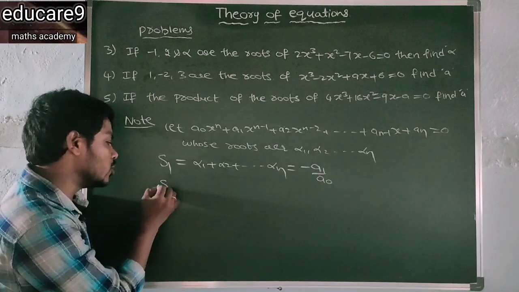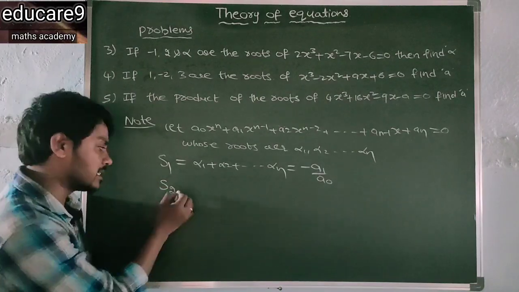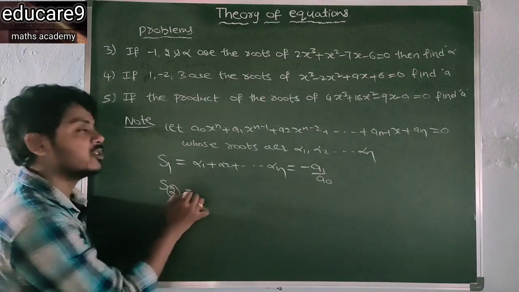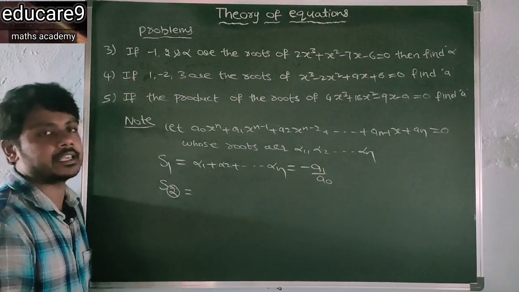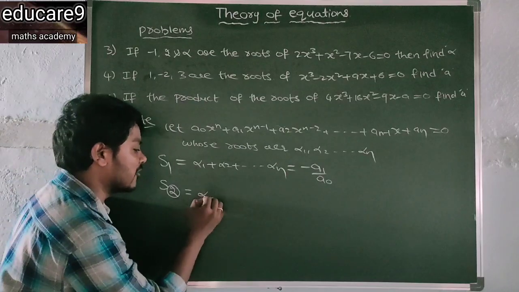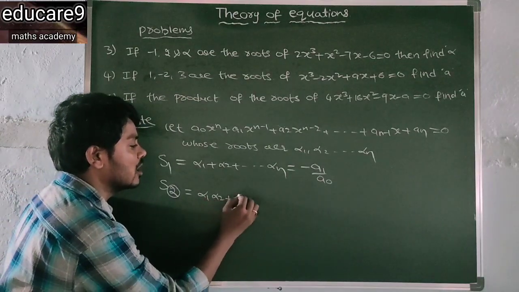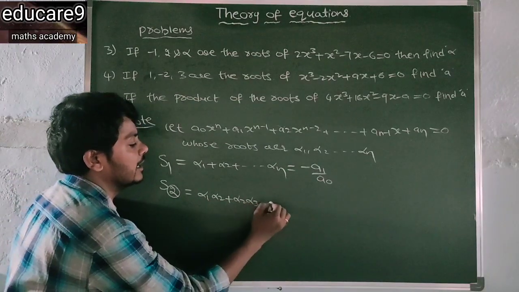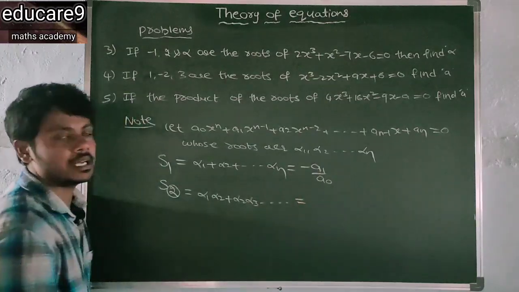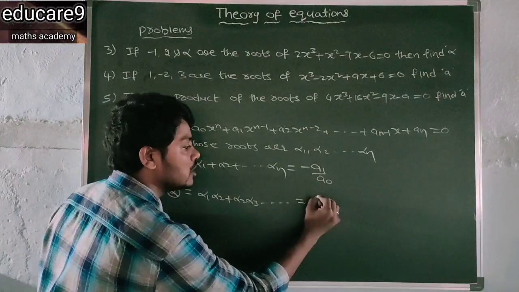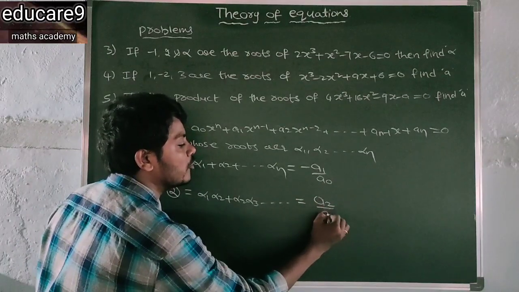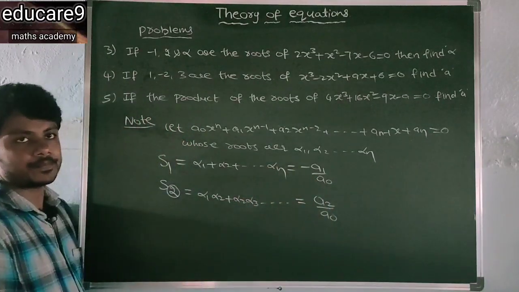And S2 denotes, see here the suffix is 2, the sum of the products of two roots taken at a time, that is alpha 1 alpha 2, alpha 2 alpha 3 and so on. This is the next coefficient, that is a2 by the leading coefficient a0.